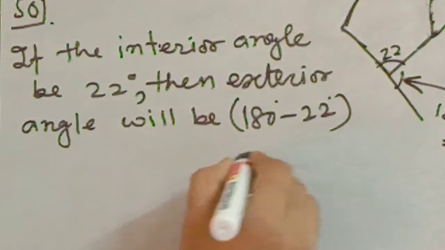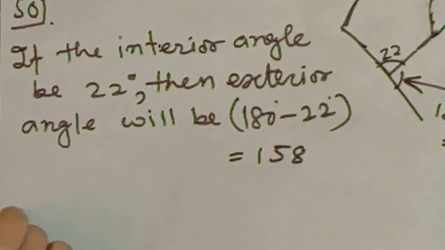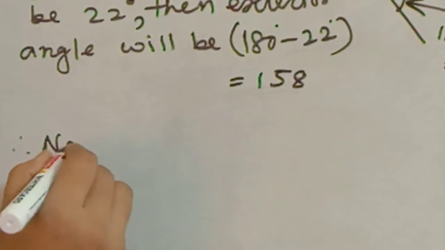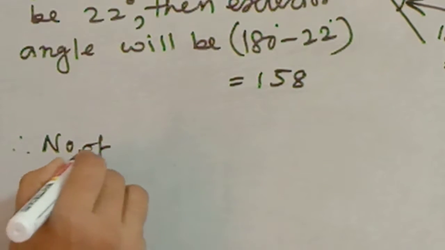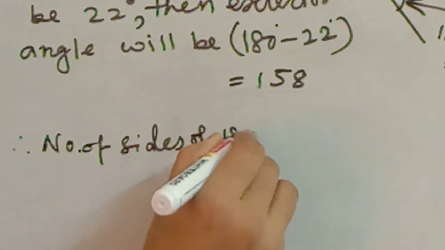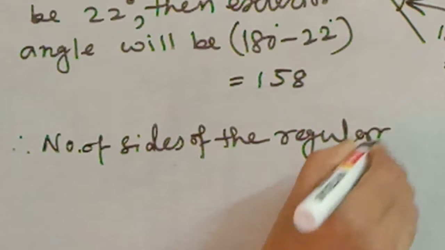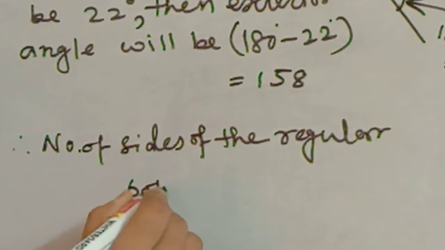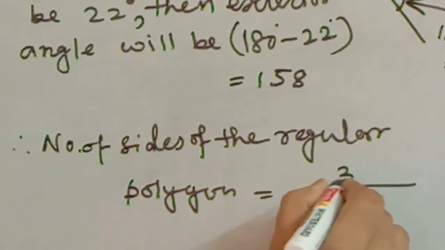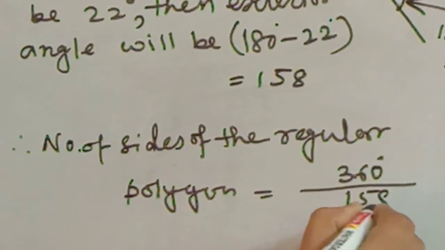So it will be equal to 158 degrees. Now the number of sides: if it is coming a whole number then it is possible. Let's see, the number of sides of the regular polygon is equal to 360 degrees by 158 degrees.